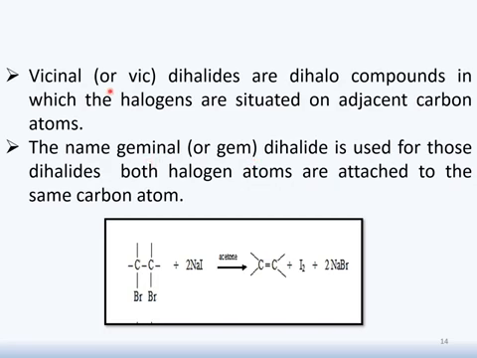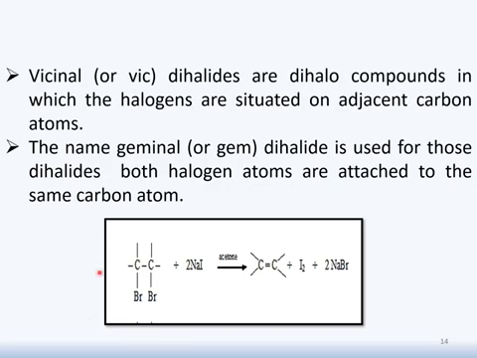Vicinal dihalides are definitely dihalide containing compounds, but here the condition is that the halogens present in a vicinal dihalide should be on adjacent carbon atoms. But in case of geminal dihalide, the 2 halogen atoms should be attached to the same carbon atom.